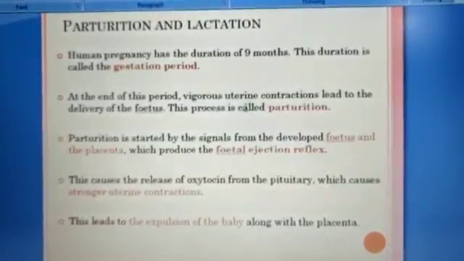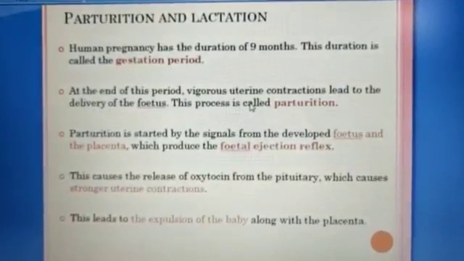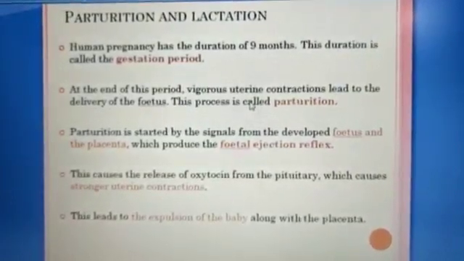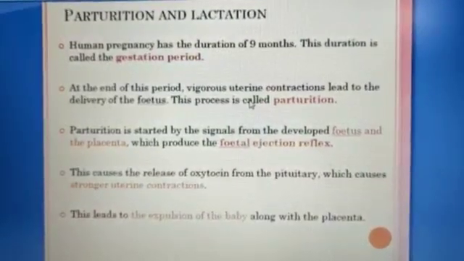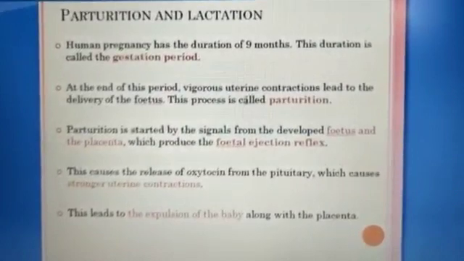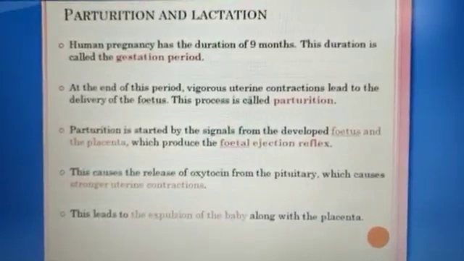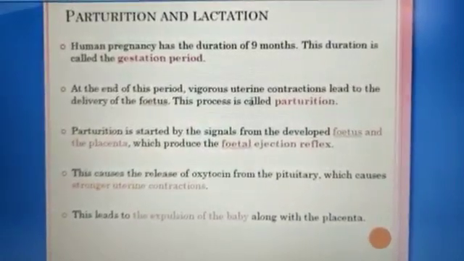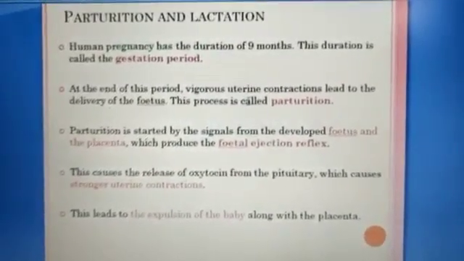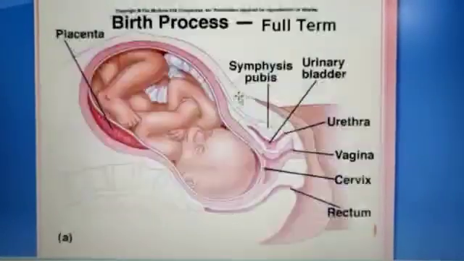Now pay attention on the screen. This causes the release of oxytocin. Oxytocin is the hormone released by the pituitary gland, which causes stronger uterine contraction. Uterus contraction and relaxation, continuous movement, leads to the delivery of the child. This leads to the expulsion of the baby along with the placenta.